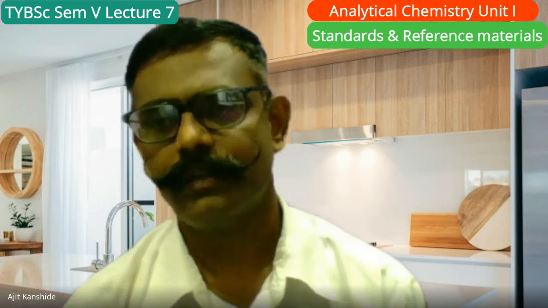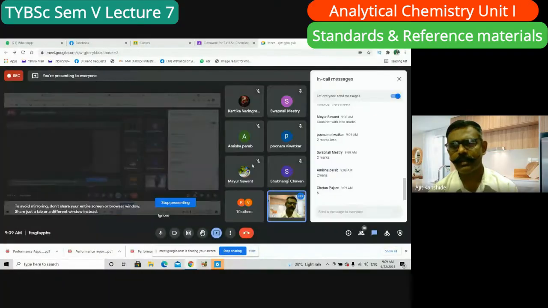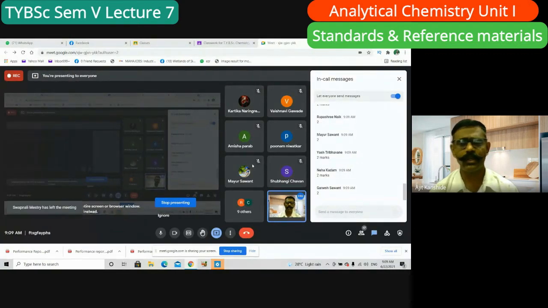So how many less? Poonam is saying 2 marks. Yes. Swapnal is saying 2 marks. Amisha saying 2 marks. Chetan is saying 5 marks. Alia saying 2 marks. Rupashi is saying 2 marks. Muskan replies 2 marks. Neha 2 marks. Ganesh also saying 2 marks. Okay, students, those who have submitted late will get 2 marks less.